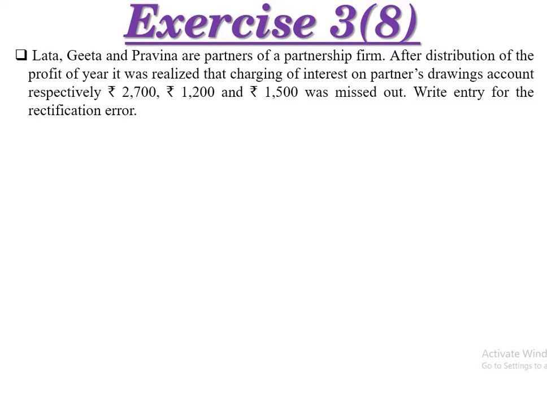So interest on drawing is income for the firm but expense for the partner. It is not recorded. So by default you understand this particular amount will be deducted from the partner's profit, because it is an expense for the partner and income for the firm. Let's start. This type of exercise is also completed by direct calculation.